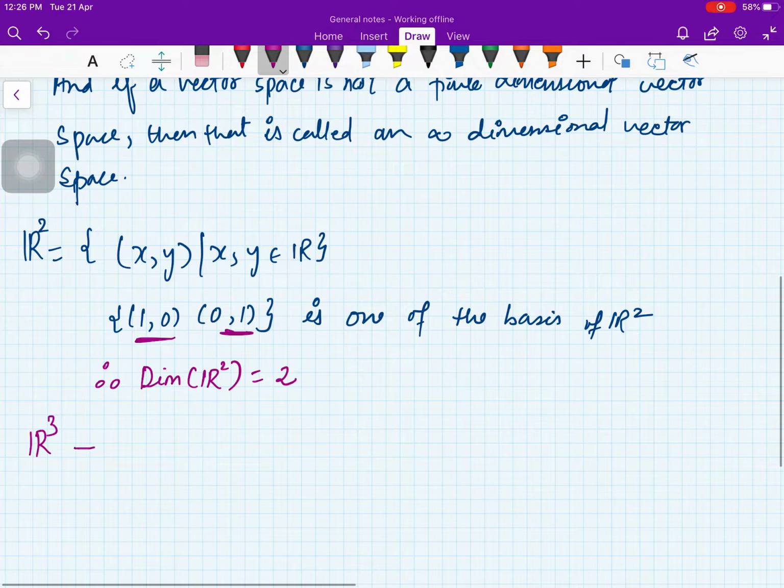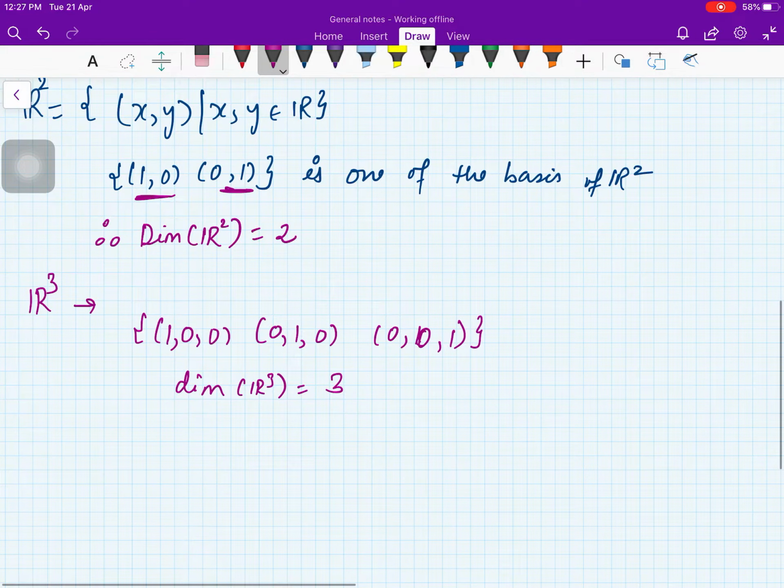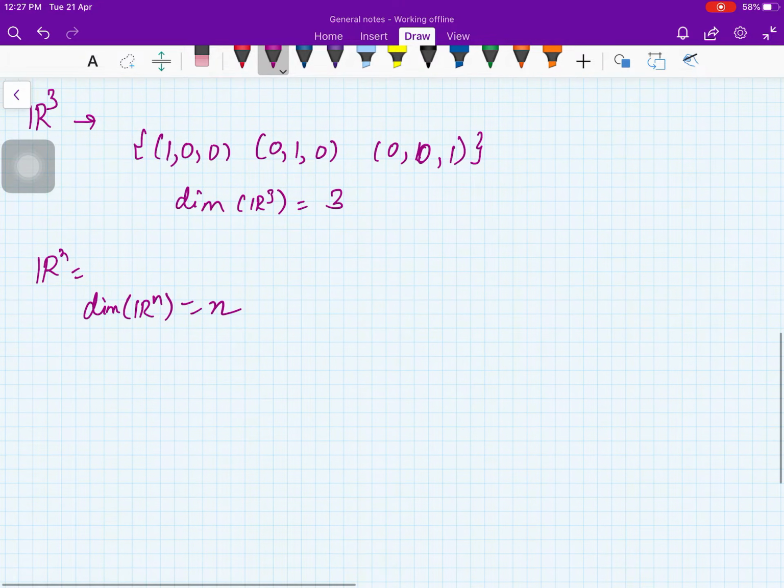Similarly, dimension of R3 is 3 because (1, 0, 0), (0, 1, 0), (0, 0, 1) is a standard basis. This we have seen. Therefore, dimension of R3 is 3, and dimension of Rn is n.